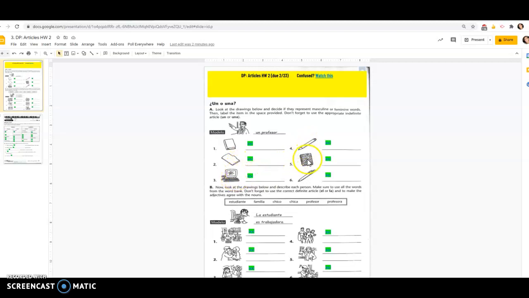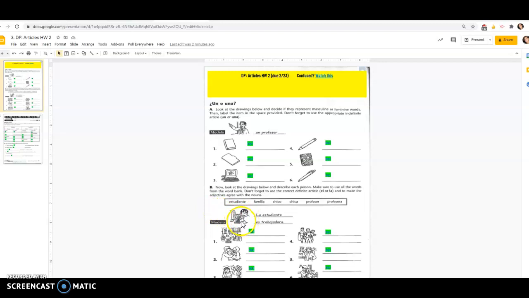Computer, pencil, notebook, and pen. You should have all of those on your notes page. Part B says, now look at the drawings below and describe each person. Make sure to use all the words from the word bank. Don't forget to use the correct definite article, el or la, to make the adjectives agree with the nouns.